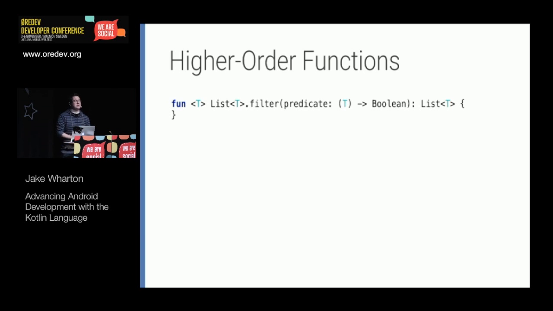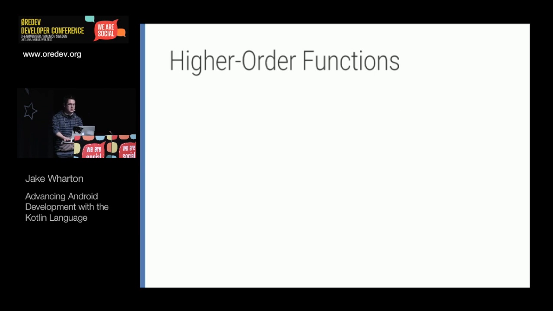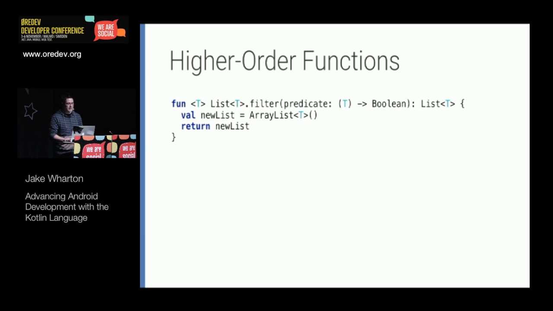All right, so let's take a look at some more practical applications of how this would work. A common operation is just having a list of things and needing to filter it based on some condition. Because we have extension methods and because we have higher order functions, we can write a method on list that does this for us. We can look at just the syntax here. It's just an extension method, and it's taking in an expression which uses the generic type and returns a Boolean. So we'll call this for every item in the list and then return a new list that only has the items that return true. And it's exactly the same as you would do if you were doing this manually.